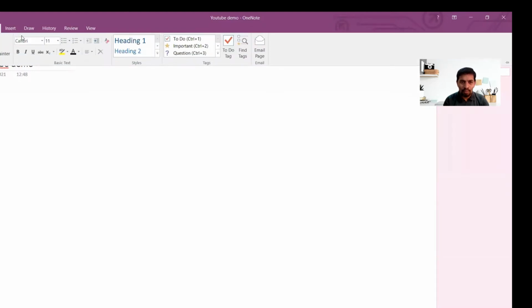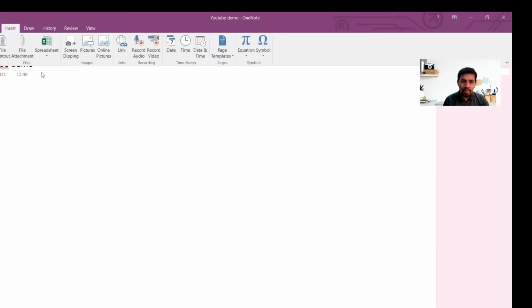Let's go to home. In the home, similarly, like Calibri, if you wanted to change to Arial, you can change and all that. This is the same window you have in Word and Excel. Okay, and insert has got a little bit more features to it. One of the most fascinating features is called page templates. In the page templates, you will have a variety of templates inbuilt in it. When I say inbuilt, all you need to do is pick up to your requirement and maximize it.